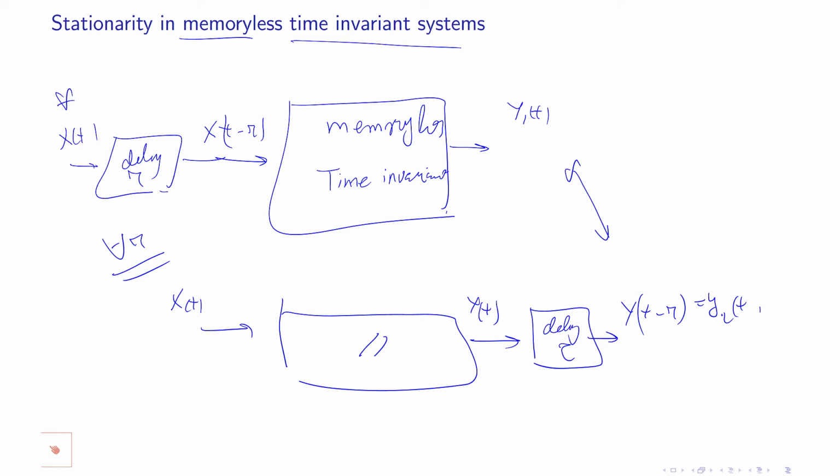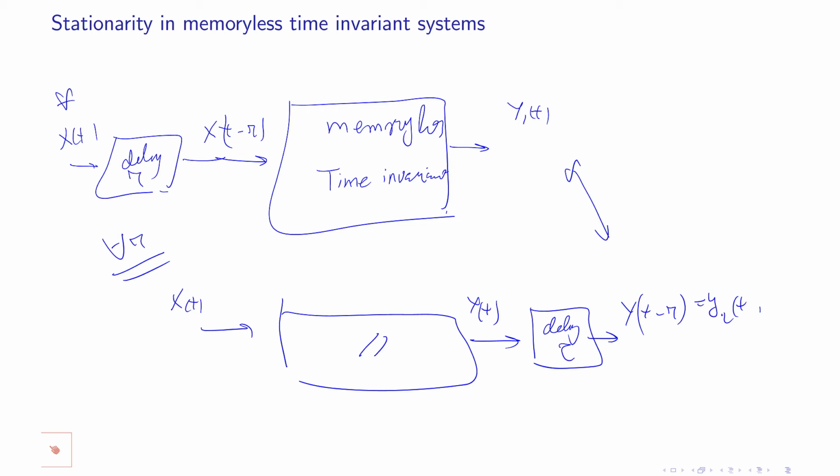A time invariant system means that it doesn't matter if you put delays at the input of the system or at the output of the system. That means that this system has the same behavior today, tomorrow, or the day after tomorrow. So the system is not changing. A memoryless system means a system which does not have a memory; the system does not remember what the input was in the past, and it has no clue of whatever is going to be the input in the future.